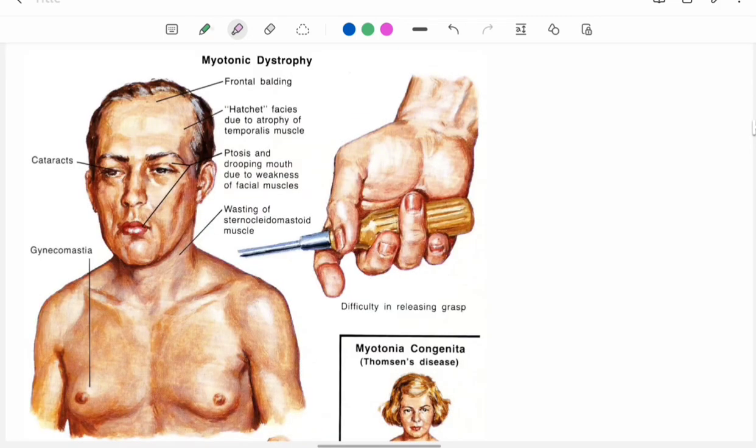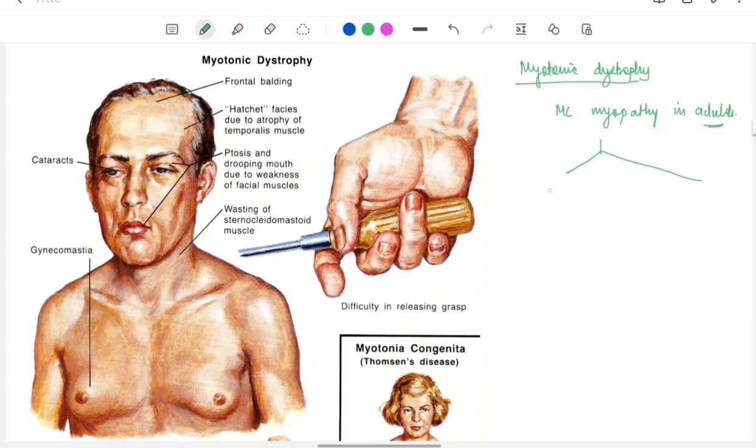Now we will discuss myotonic dystrophies. Myotonic dystrophy is the most common myopathy in adults. It is of two types. One is myotonic dystrophy 1 and second is myotonic dystrophy 2.